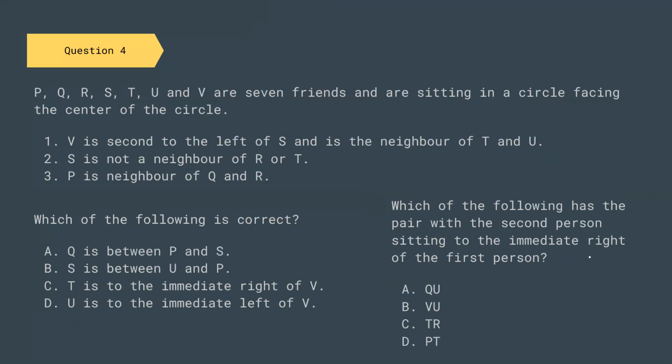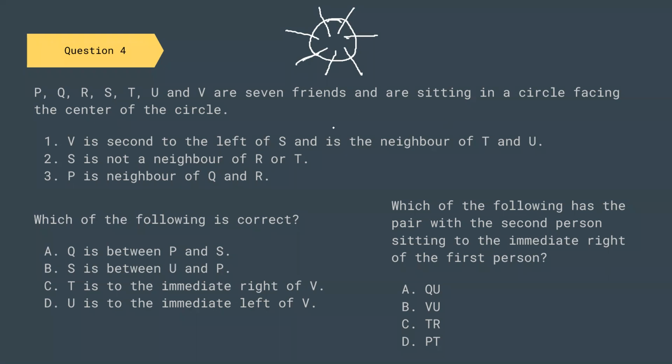Now let us go to a similar question. This is also a sitting arrangement question. There are a total of 7 friends, so I'm going to make a circle with 7 positions: 1, 2, 3, 4, 5, 6, 7.